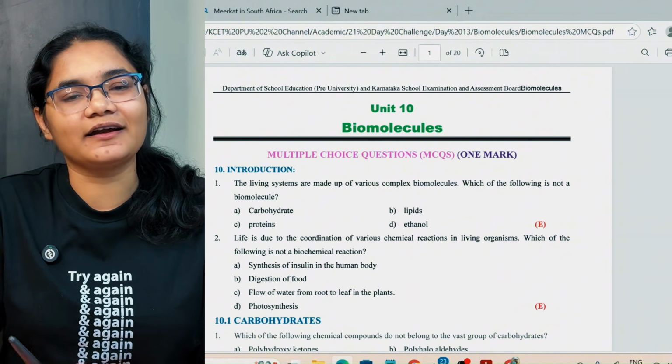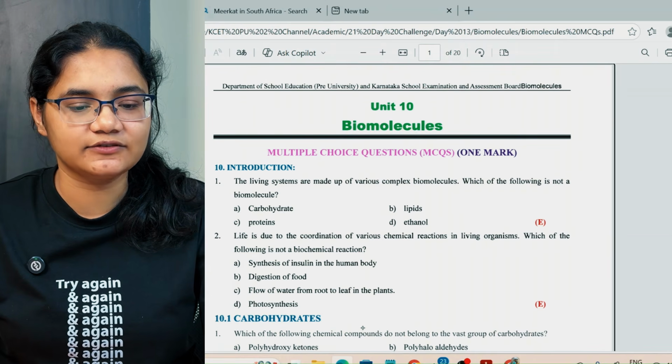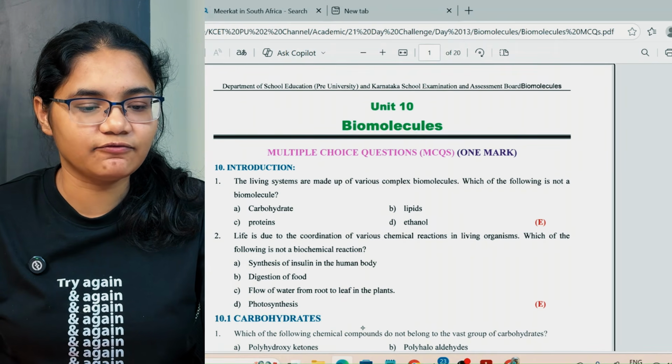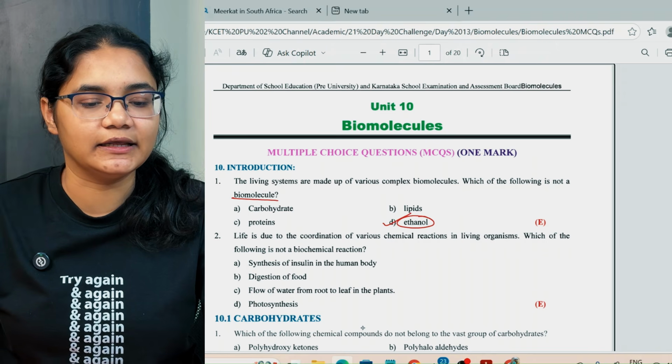Okay, let's get started with the MCQs now. So the first question here is, the living systems are made up of various complex biomolecules. Which one of the following is not a biomolecule? So ethanol is not a biomolecule, so option number D here.